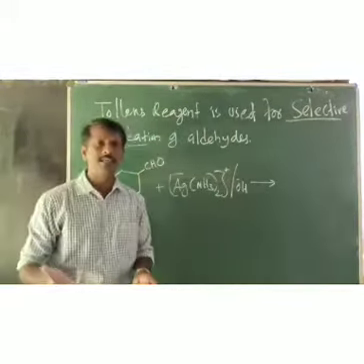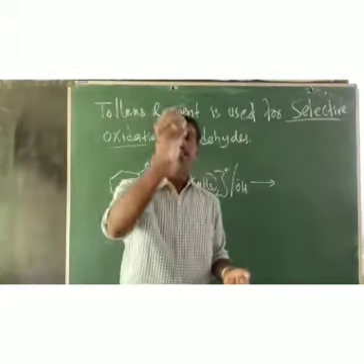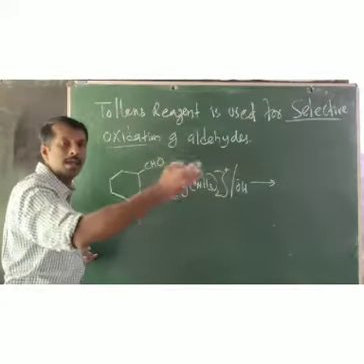We know that with a strong oxidizing agent, a secondary alcohol is oxidized to a ketone. But here, Tollens reagent will not oxidize this alcohol; it will not change into a ketone group.